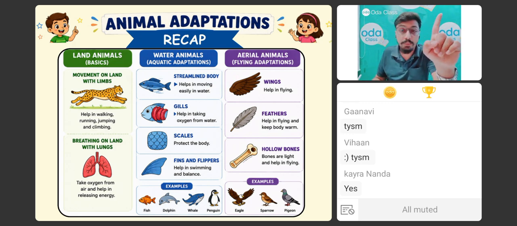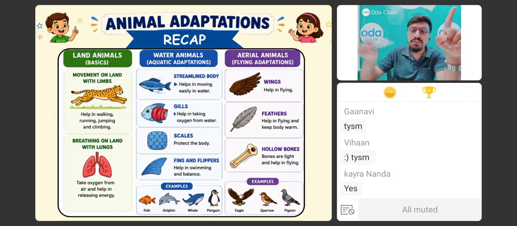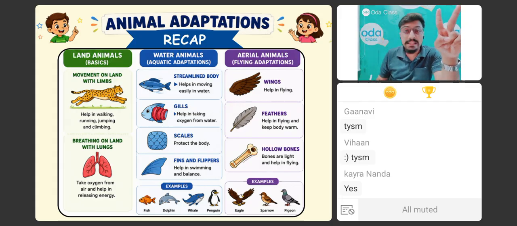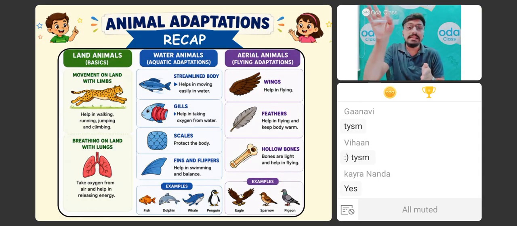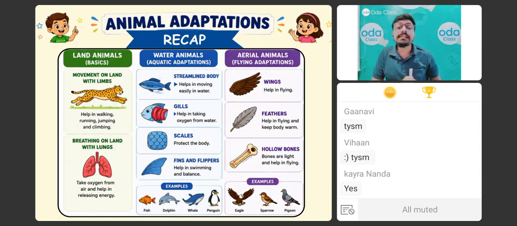Right. And again, if I talk about the water animals, we have four main adaptations. First is your streamlined body. Very simple. Because of the streamlined body, it is much easier to move inside the water. Second, gills. These gills help them absorb the oxygen which is in a dissolved form inside the water. Third is scales, which always protect the body and also reduce the friction while moving inside the water. And fourth is fins and flippers, which help in movement and in changing direction whenever the fish are swimming. Very simple. तो ये सारे water के adaptations हैं.